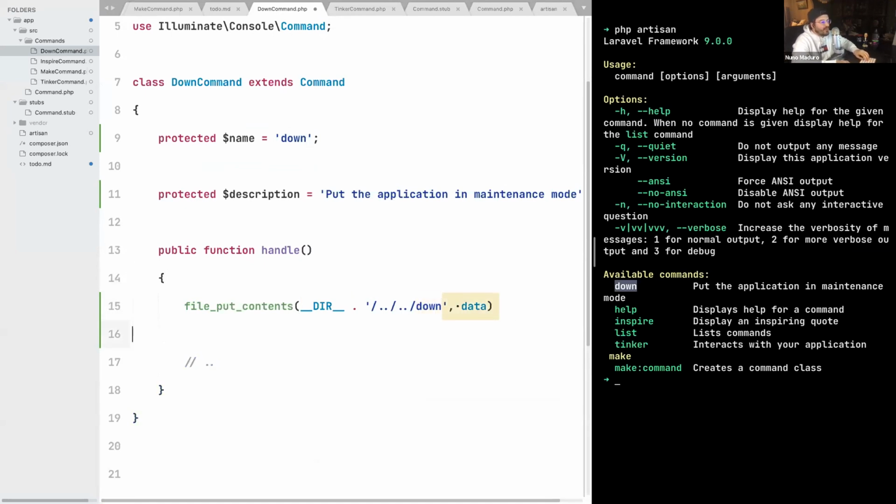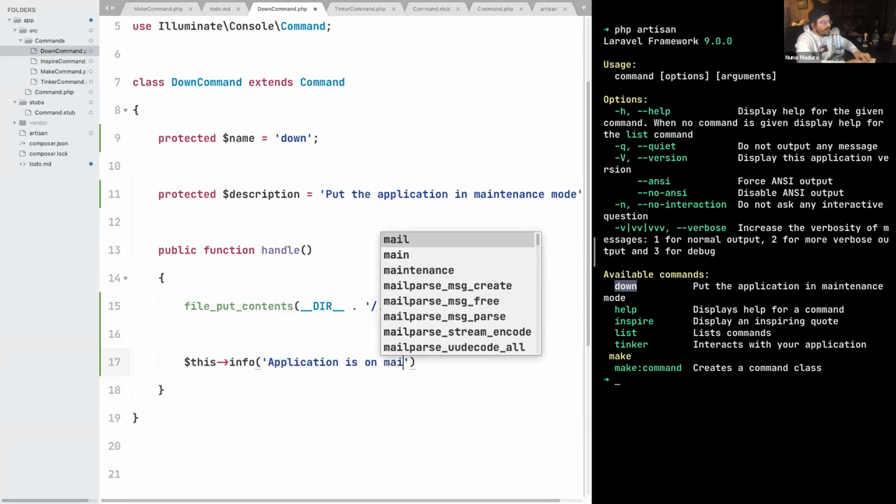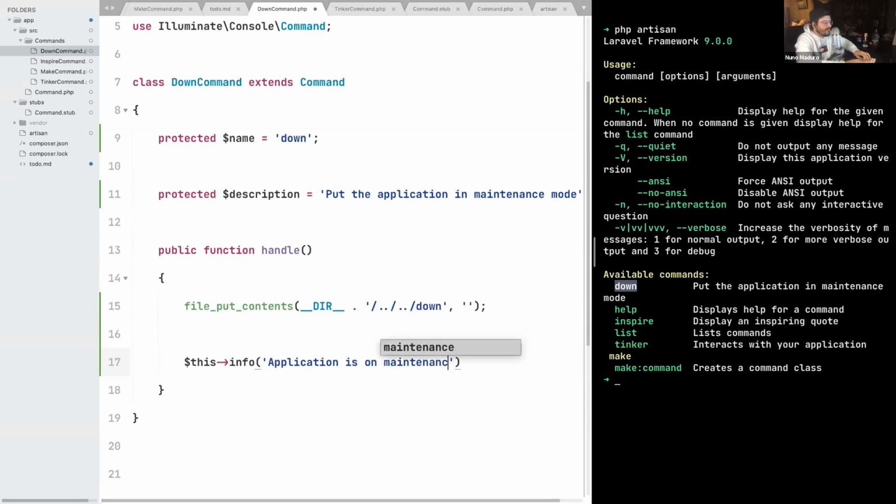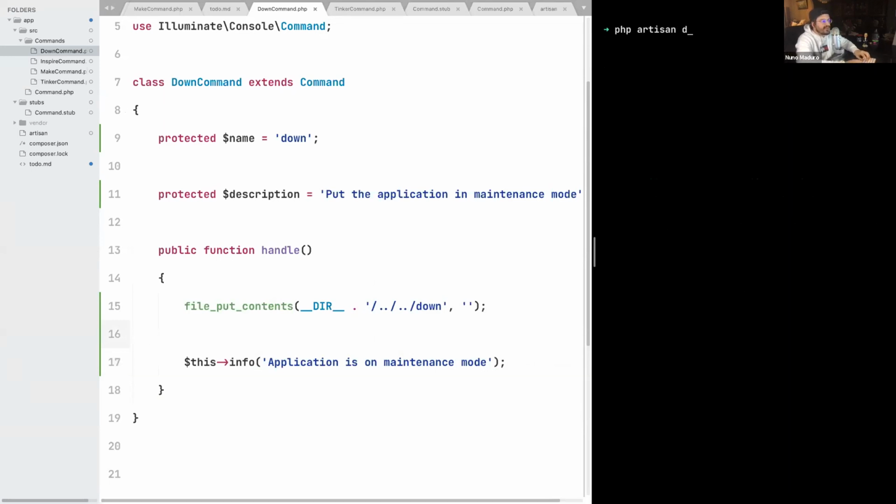And once we put the file, we can say that the file content is an empty string. Then we can give feedback to the user saying that the application is in maintenance mode. All right, let's execute this one, php artisan down.